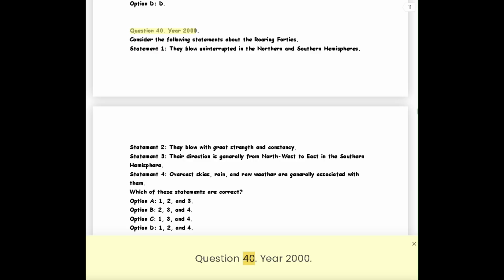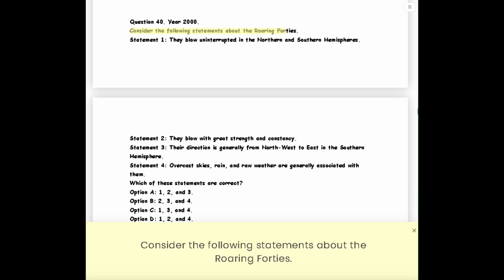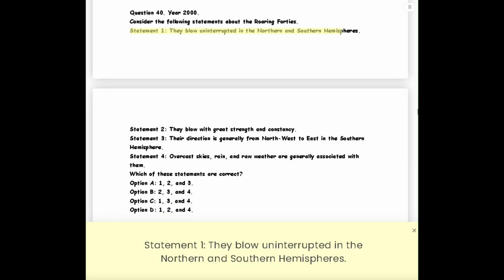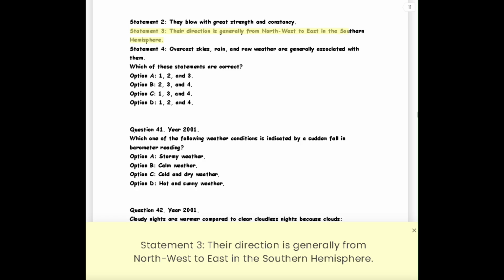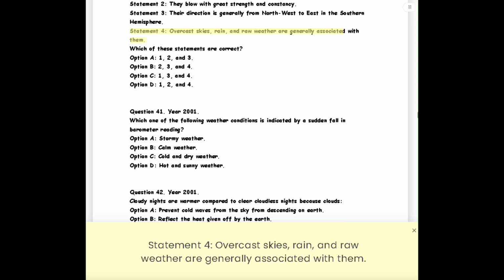Question 40. Year 2000. Consider the following statements about the Roaring Forties. Statement 1. They blow uninterrupted in the northern and southern hemispheres. Statement 2. They blow with great strength and constancy. Statement 3. Their direction is generally from northwest to east in the southern hemisphere.